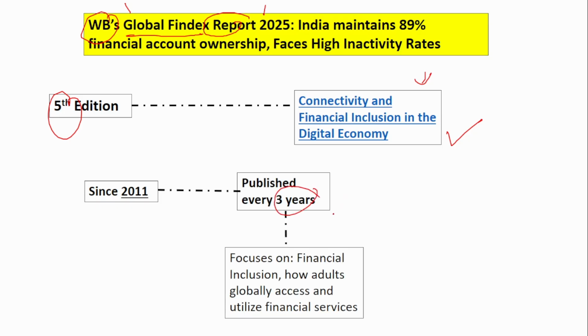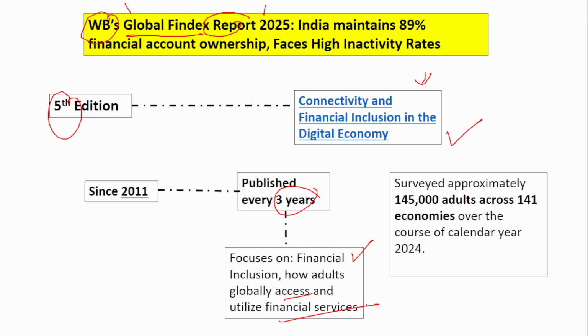Okay, so here, what is the purpose of this report, or what does it focus on? So it focuses on financial inclusion, how the adults globally access and utilize the financial services, whether they have the accounts, if they have the accounts, whether they are using the accounts, if they have internet connectivity, whether they are using the digital banking services, whether they are securely using the digital banking services. All these are covered under this report.